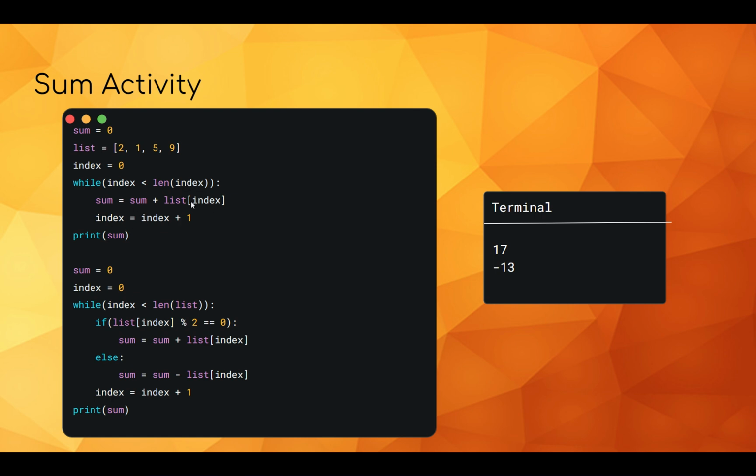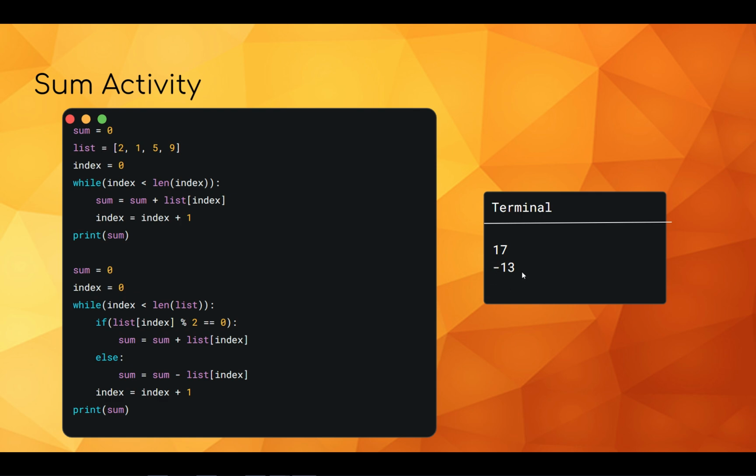So we add whatever's at the current index, so list index, to the sum, and then we increment the index by 1. So we start looking at the next number. And then eventually we print the sum, so here that's 17. And in the challenge, it's basically the same, but here, if list index is divisible by 2, so if it equals 0, then we add it, else, so if it is even, it won't trigger this. If it isn't, it will. Sum equals sum, and then we subtract whatever's at the index.